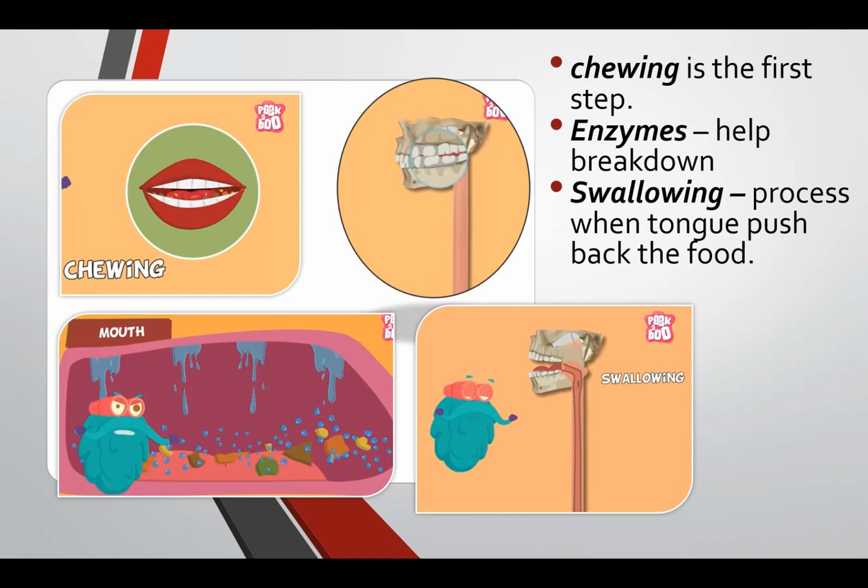When the food is crushed into small particles, our tongue will push it back, as in this picture, and the food will be swallowed. It's called swallowing.